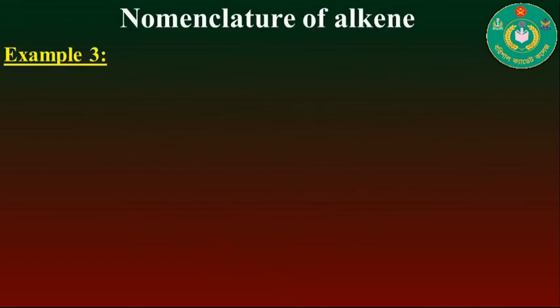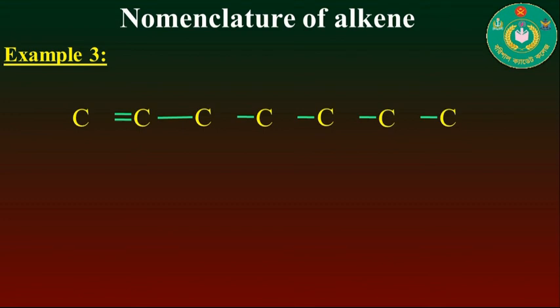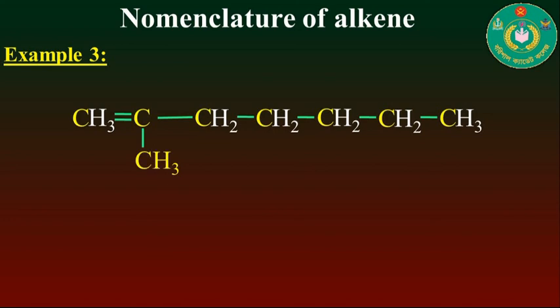Now move on to the next example. Here also a number of carbon atoms are bonded with covalent bonds, and each carbon atom is filled by hydrogen atoms, and in the second carbon a methyl group is present as a side chain.